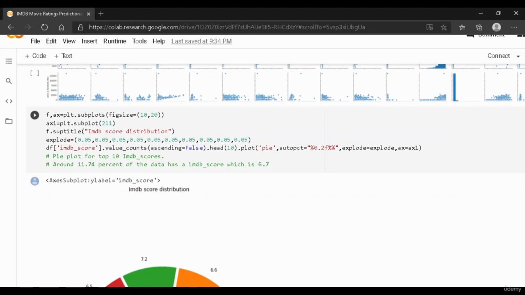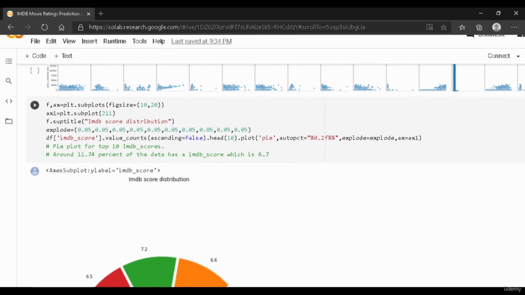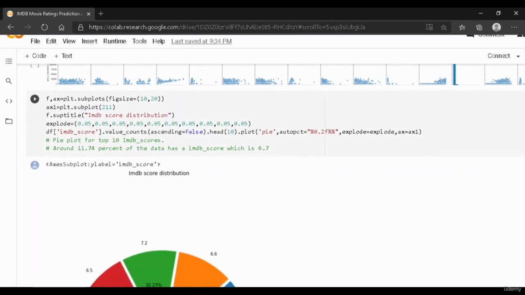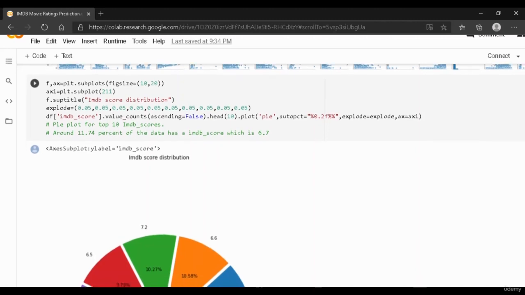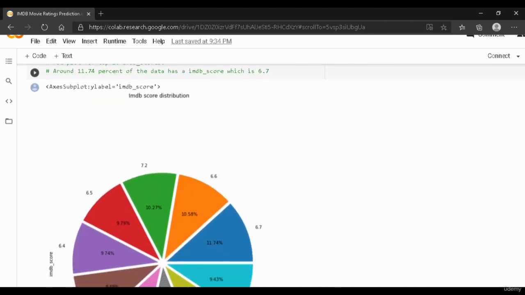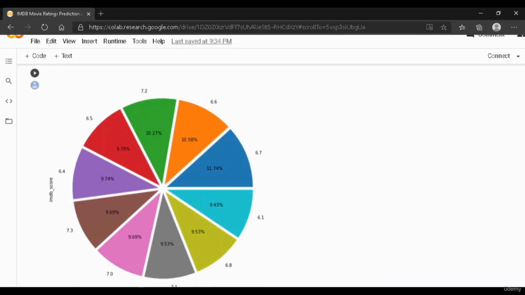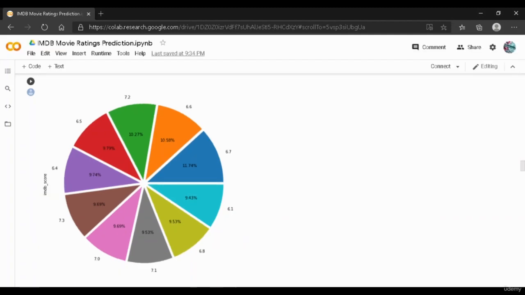And then you must notice we have used explode, and we have given values like 0.05, 0.05, and this repeats for 10 times. So what this does is that if we give a value of 1 in the end, then the lowest value is going to separate from this pie chart and move a few steps away from the pie chart. So when we use 1, this piece moves ahead and separates from the pie chart.